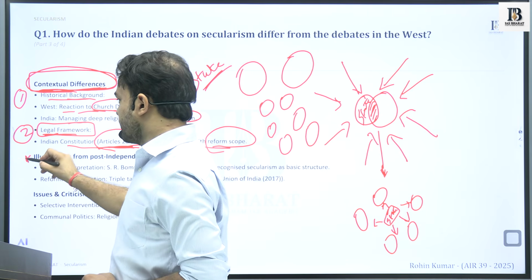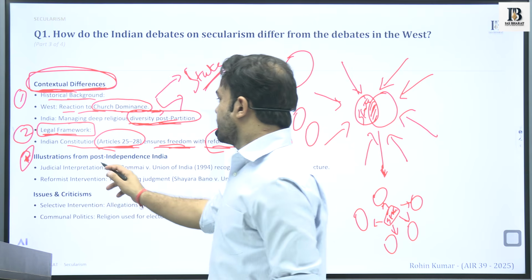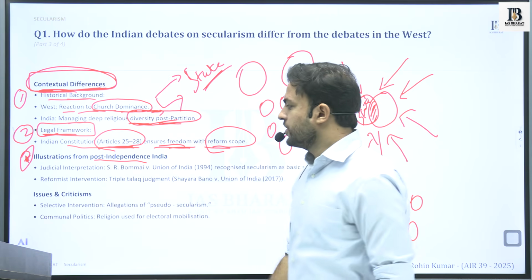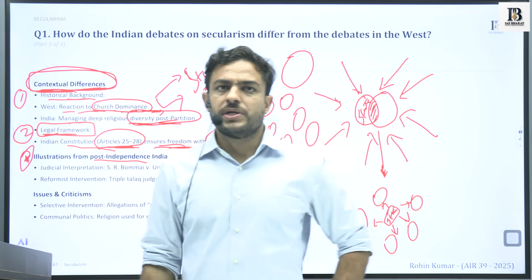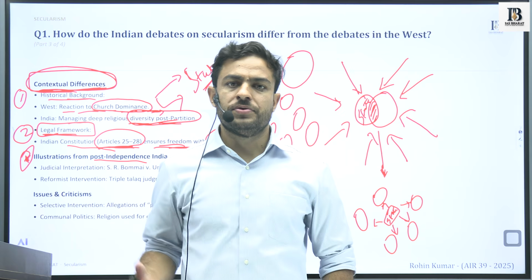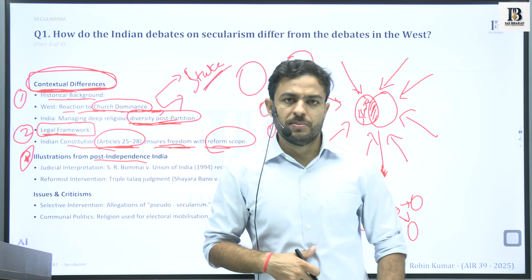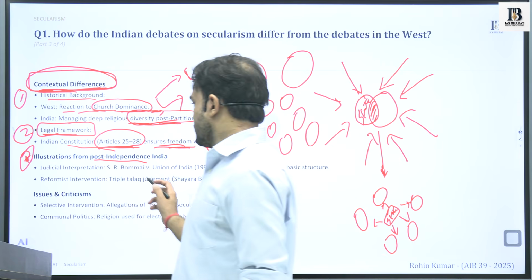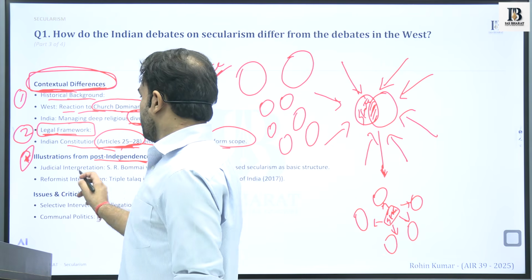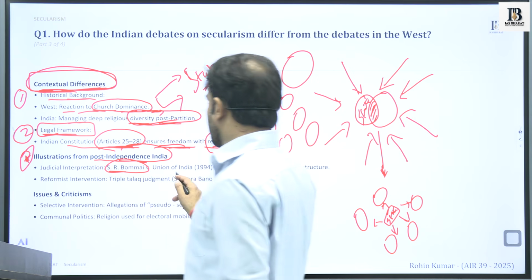We can also cite, as part of the value addition, how in post-independent India this concept of secularism has evolved, which we see with respect to the judicial interpretations that have come up after independence. First, we see the S.R. Bommai case.